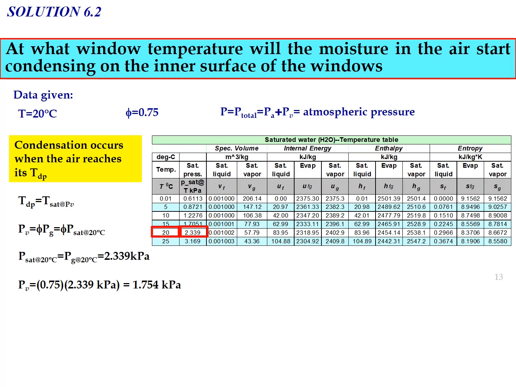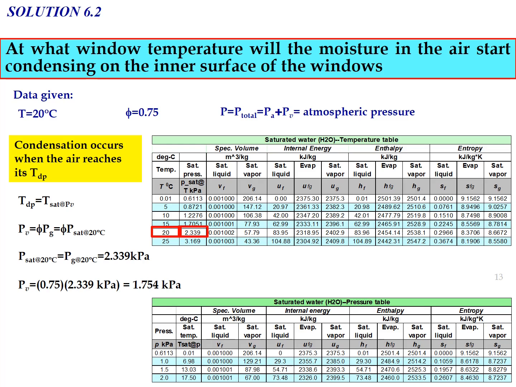And then we multiply the value of PG by 0.75, which is the relative humidity, so we get the value for PV. PV equals 0.75 multiplied by 2.339 kilopascal, which equals 1.754 kilopascal.